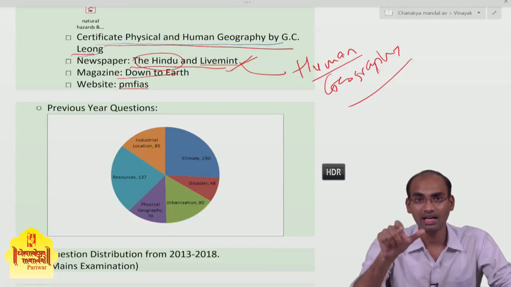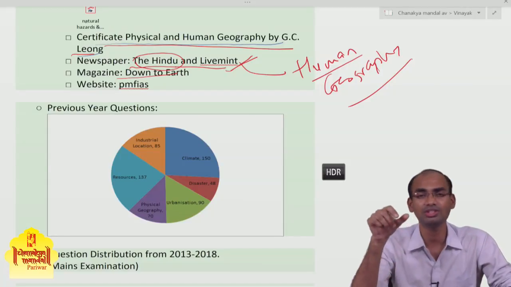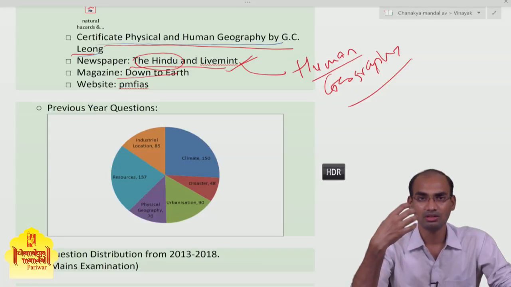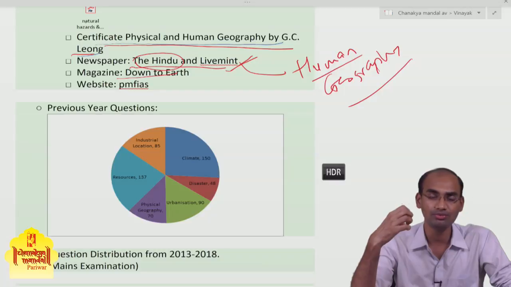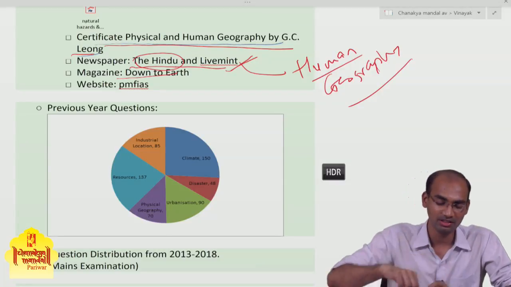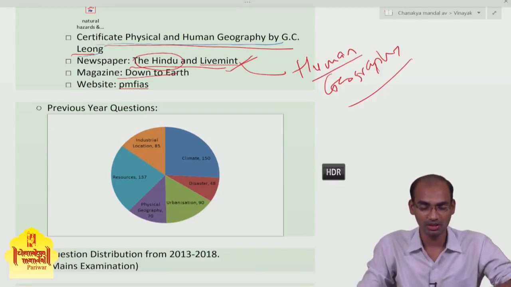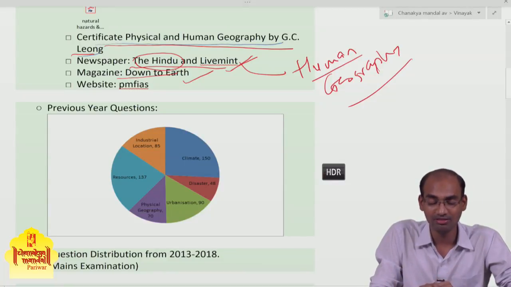You read one article and you can use data from that article in GS1, GS2 or GS3. Always try to make the most out of the data that you read anywhere, and especially Down to Earth articles are very beneficial. So I would strongly recommend that one should read this fortnightly Down to Earth.